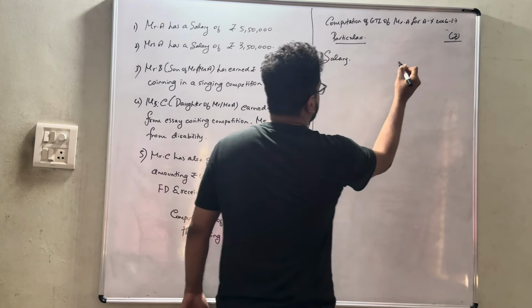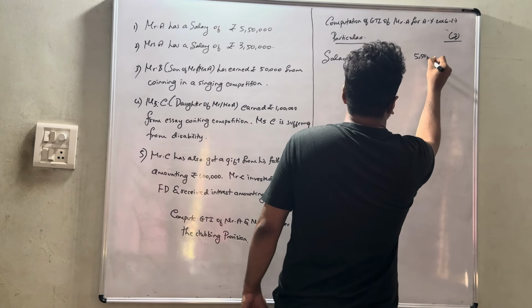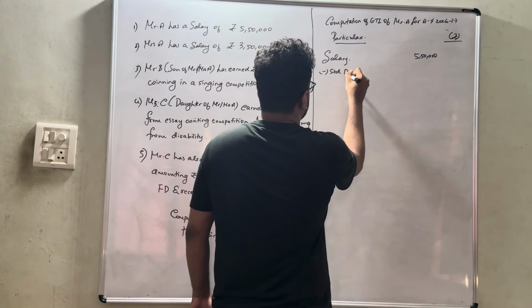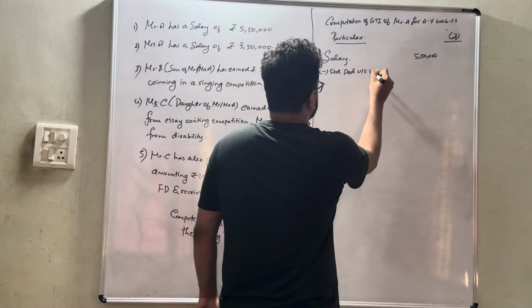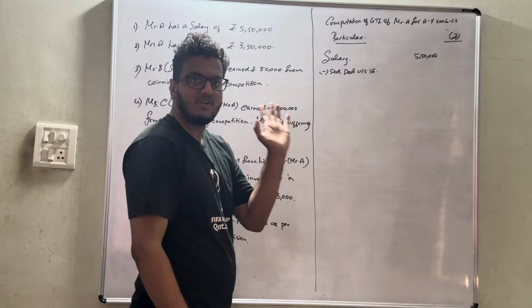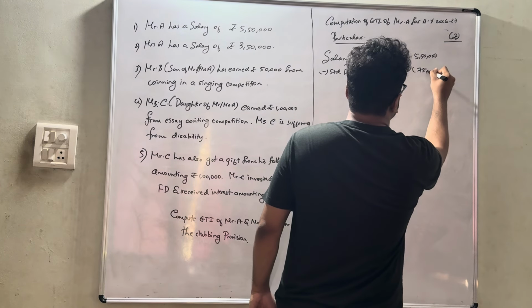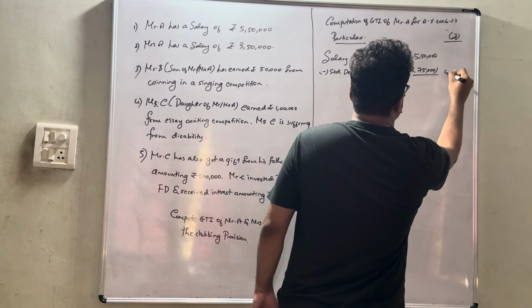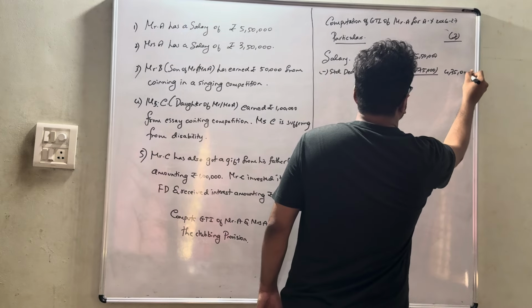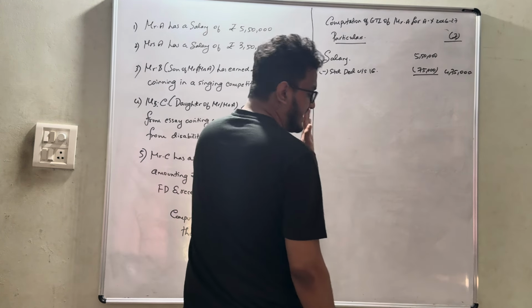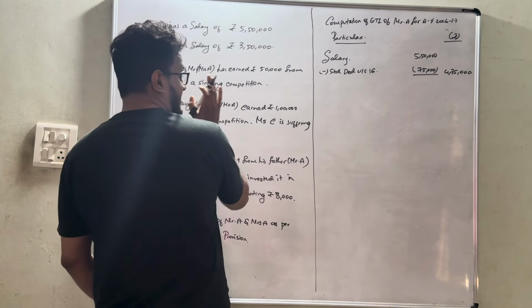What is the amount of salary? 5,50,000 less standard deduction under section 16. Let's assume that he has opted for default tax regime only. Okay, that is 75,000. Obviously, net amount would amount to 4,75,000 in the given case. Obviously, Mrs. A's salary shall be taxable in her hands only.